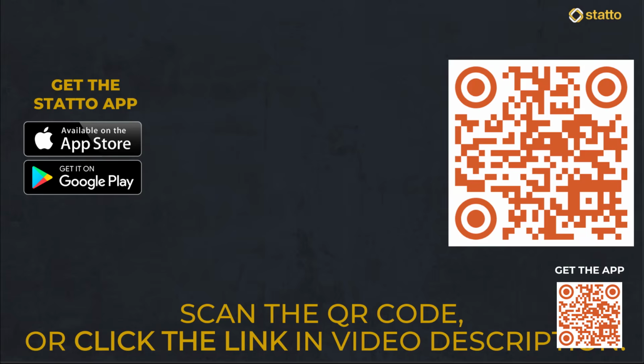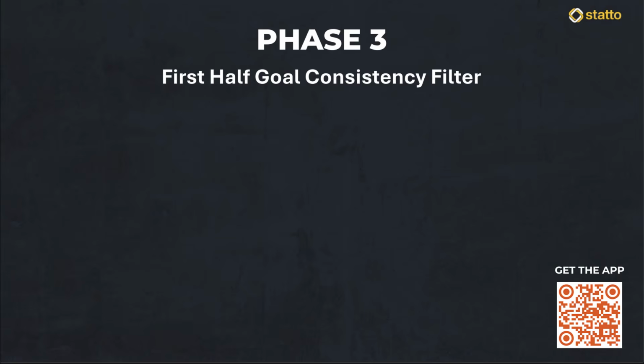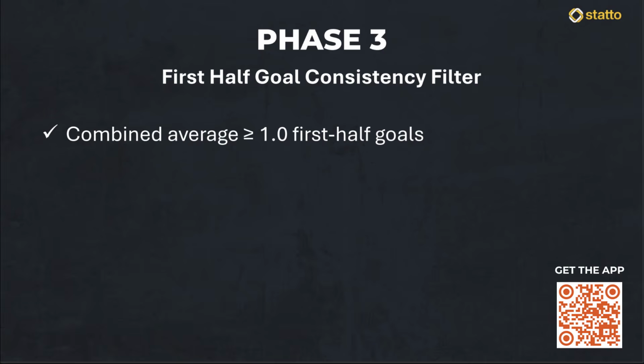That leads us neatly to Phase 3, which is the first half goal consistency filter. This phase is where we zoom in specifically on the early scoring behavior of the two teams involved. What this phase represents is the confirmation that both sides contribute to an early tempo. Why it matters is that we want to avoid asymmetric matches where one team is aggressive but the other is completely passive, as that often leads to a frustrating 1-0 or 0-0 scoreline at halftime.